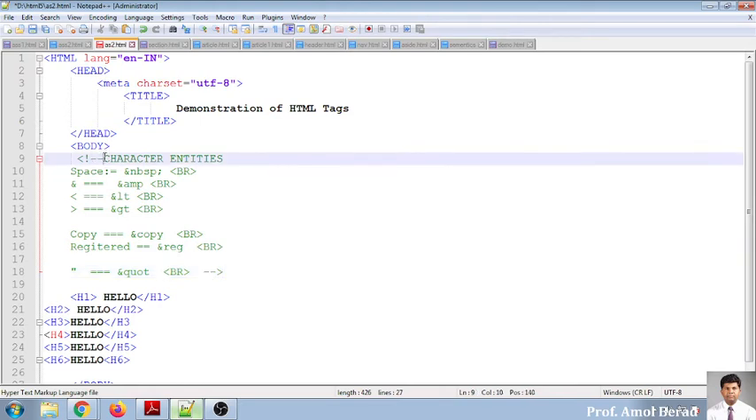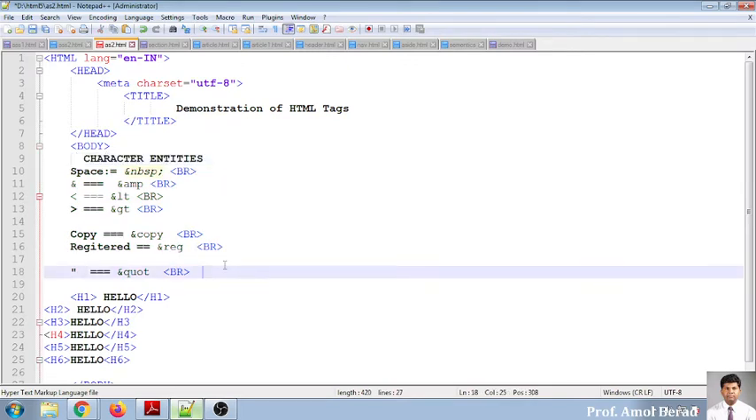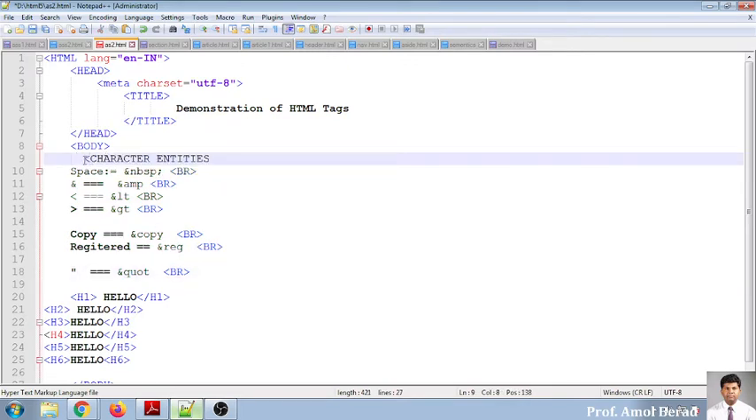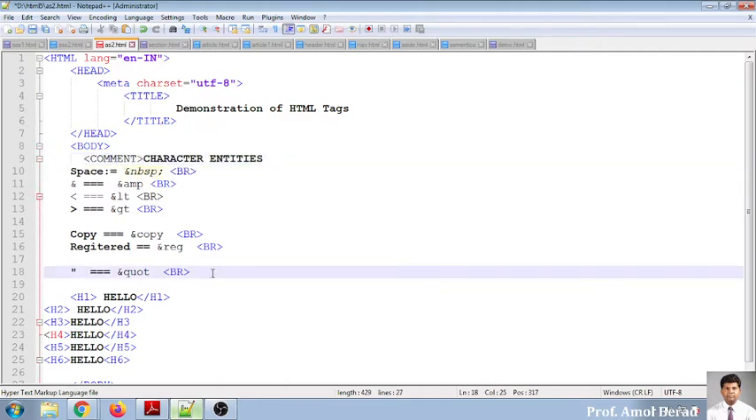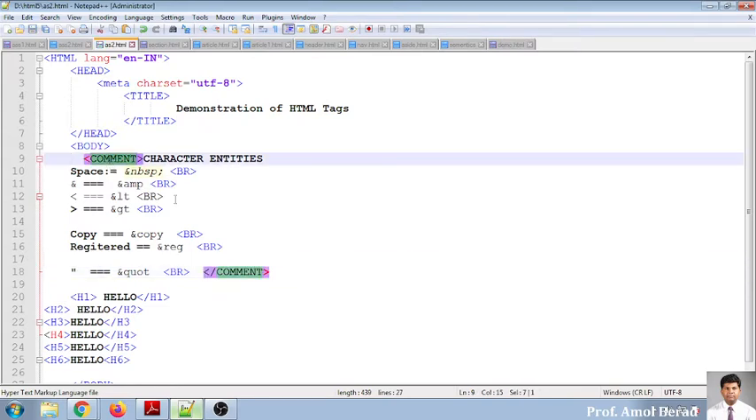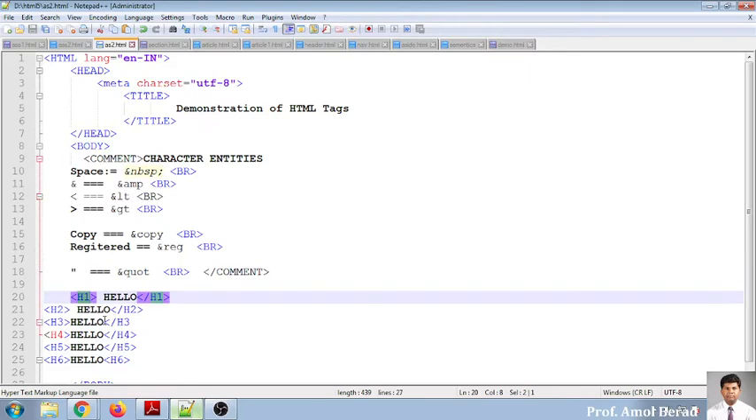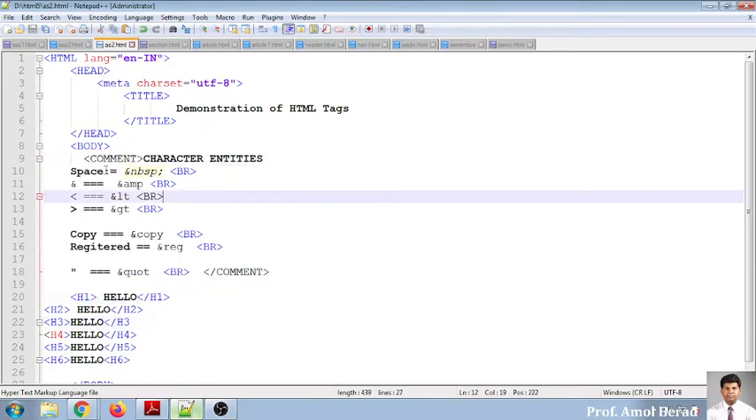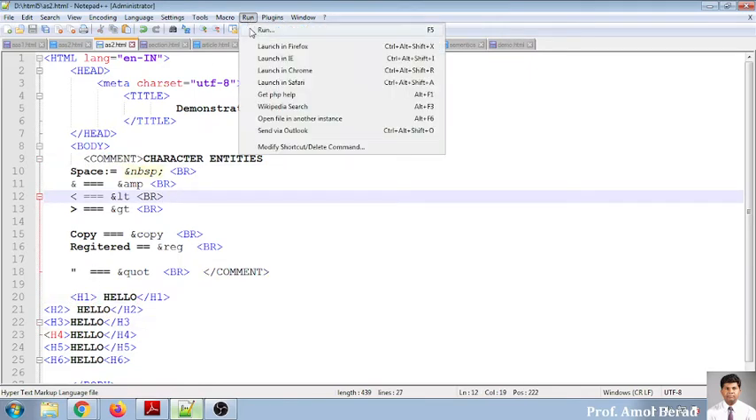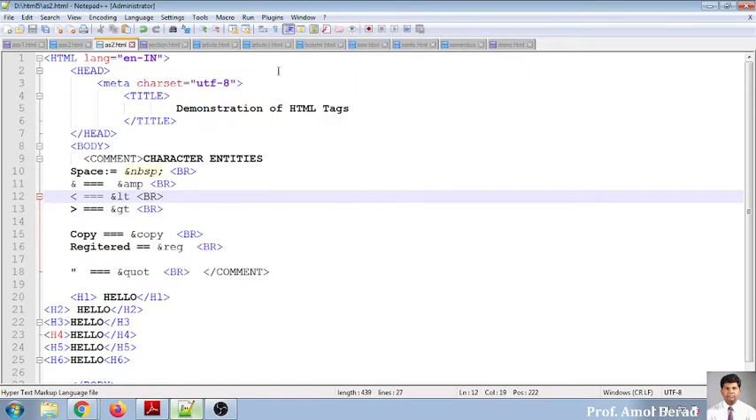The second technique is that you can write a comment tag, and you close this comment tag with slash comment. So this is one more thing. You can put it like this also, and you can put it like this also. Okay, so the previous one, I'll go for running this one on Chrome.